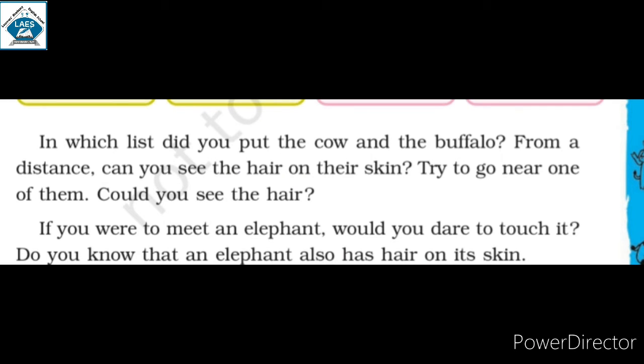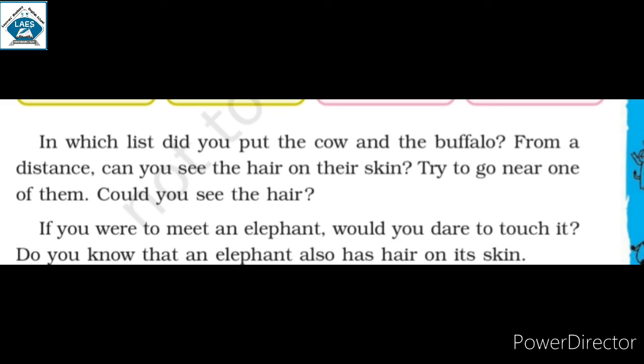In which list did you put the cow and the buffalo? From a distance, can you see the hair on their skin? Try to go near one of them. Could you see the hair in this list? Can you see hair on the cow and buffalo? So if you go near them and observe carefully.